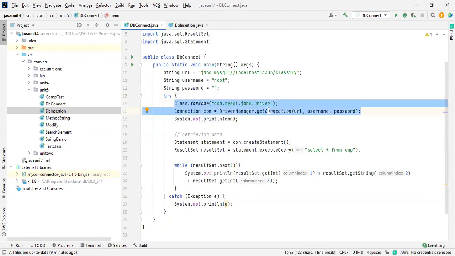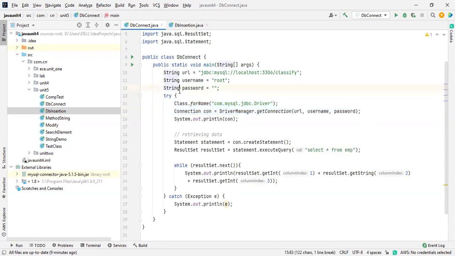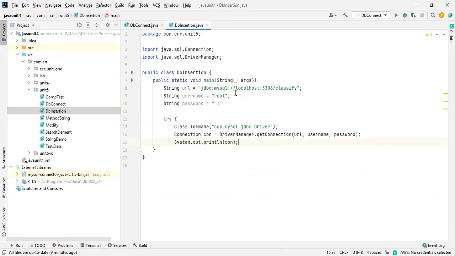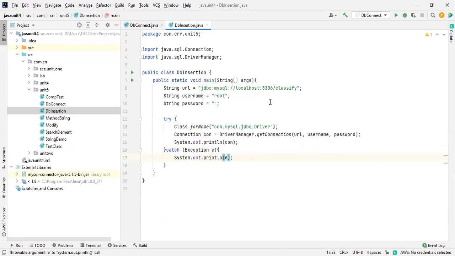Now for the insertion purpose, I'm going to take this one also. From here onwards, I will copy this. This block should end, and this is the catch exception, with System.out.println.